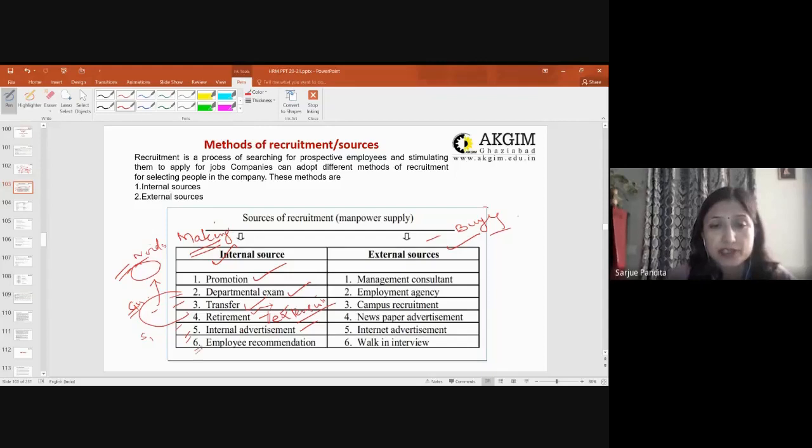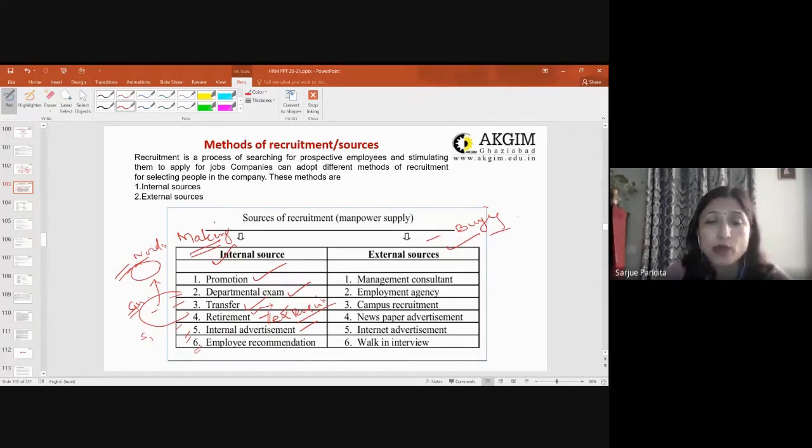Then employee recommendation. Employee recommendation, as we know, is that an employee is recommending a person he knows to the organization. For example, I am working in the organization, and I'm being told that if you can refer some good candidates to the organization. Now it is a win-win situation. For the organization, they are getting a person who is being recommended, that means a trustworthy person.